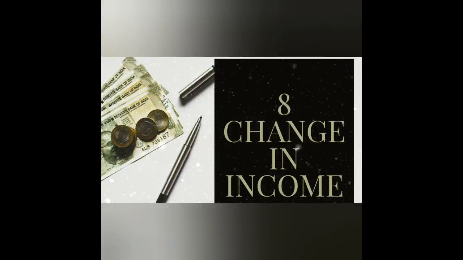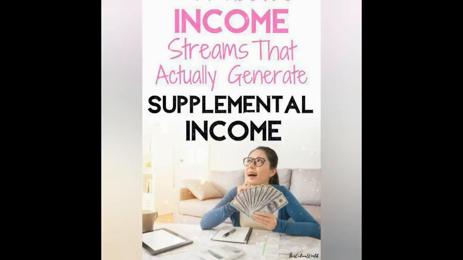The eighth one, change in the income. An increase in a family's income may increase the demand for durable goods like video recorder, refrigerator, etc. Equal distribution of income enables the poor to get more income. As a result, the consumption level goes on increasing.